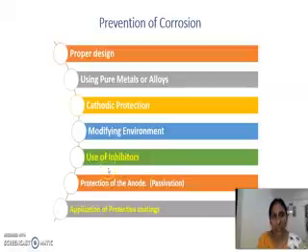Third method is cathodic protection. Fourth one is modifying the environment. By using some inhibitors, we can prevent corrosion. We can also protect by passivation mechanism, which we'll discuss in the later classes. And we can also apply some protective coatings. Your paint comes under organic surface coatings. So by using some surface coatings, we can also prevent corrosion. All these are the seven methods. And out of these, we will discuss proper design, cathodic protection, passivation, and also protective coatings, only four which are there in the syllabus for our present class.